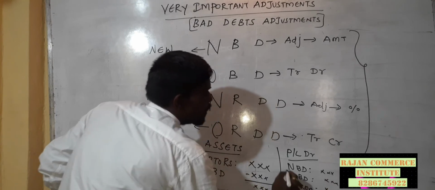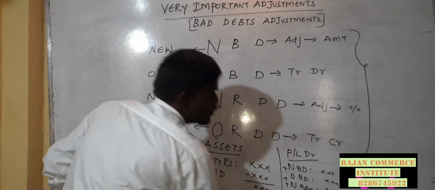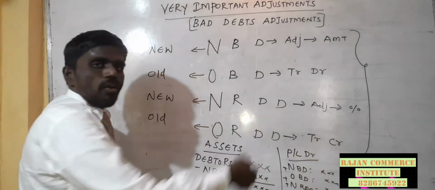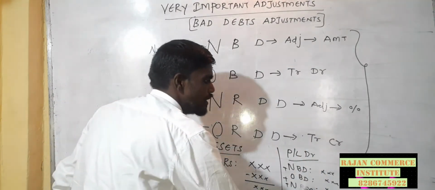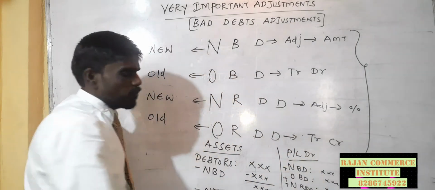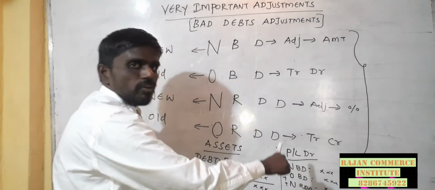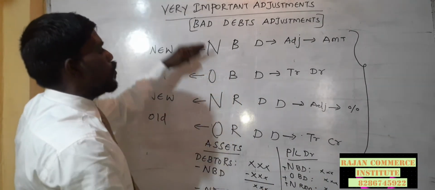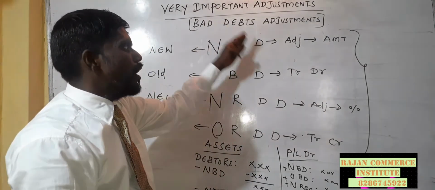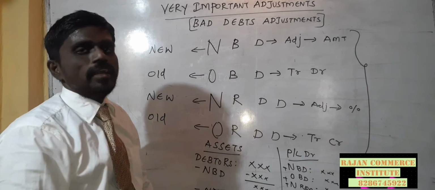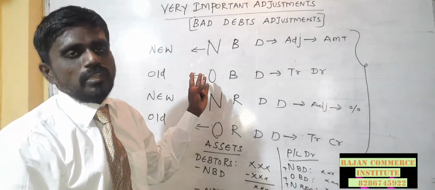Then one formula comes: plus, plus, plus, last amount minus. If your amount is in a positive figure, we have to record it in the profit and loss account debit side. If your amount is in a negative figure, we have to record it in the profit and loss account credit side. Positive figure means profit and loss account debit side. Negative figure means profit and loss account credit side. So this is how the four types of bad debts are recorded in the final account. This is a very important adjustment. Without this adjustment, the final account never comes in the paper. Thanks.